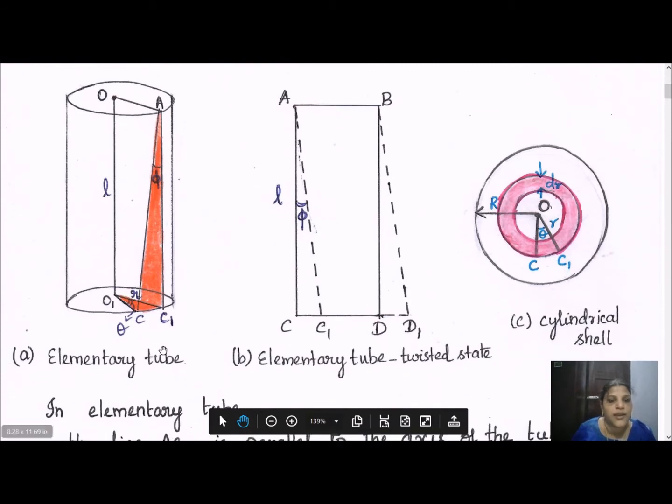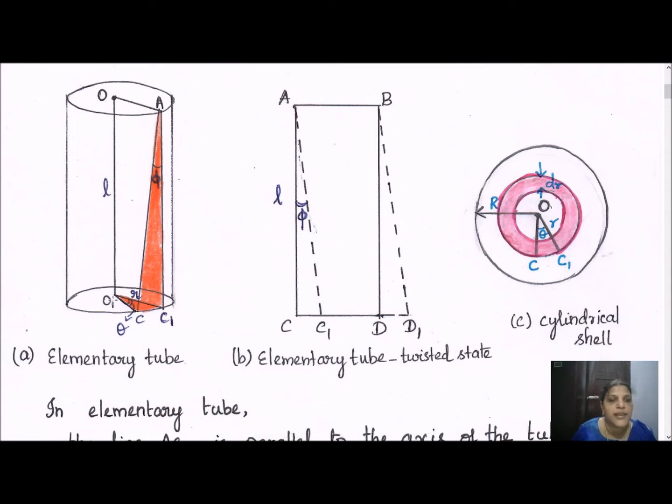So this is the elementary tube we have taken. Let OO' be the axial length of the cylinder, which is taken as small l. We have considered AC to be parallel to this axis. After twist, this wire suffers an angle theta, and because of this angular twist, the wire suffers a strain called phi. So now the shearing strain is going to be larger only along the rim of the cylinder.